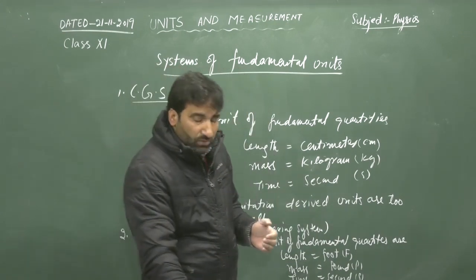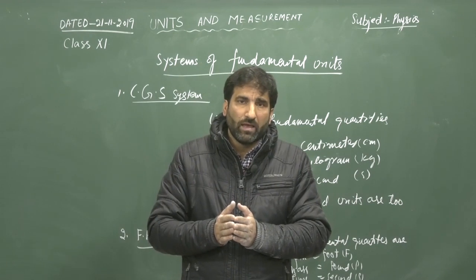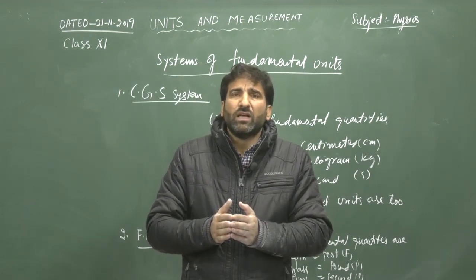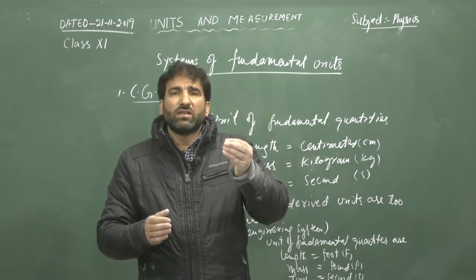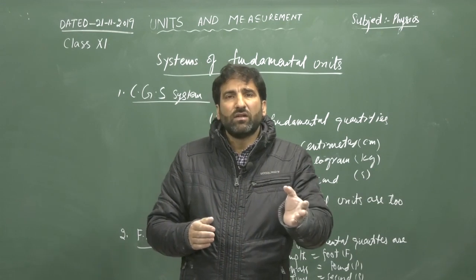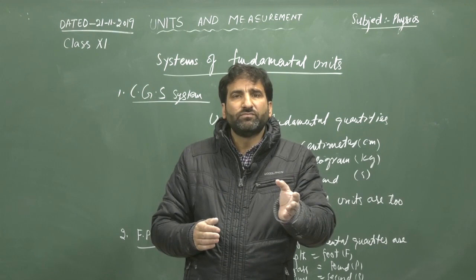After that we have another unit system. That unit system is called the MKS system.